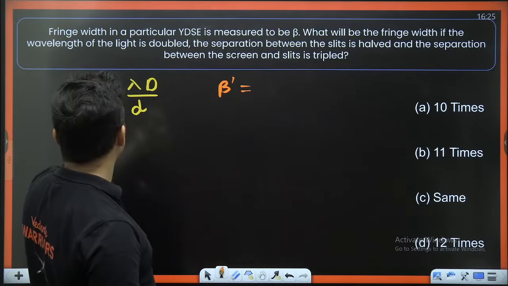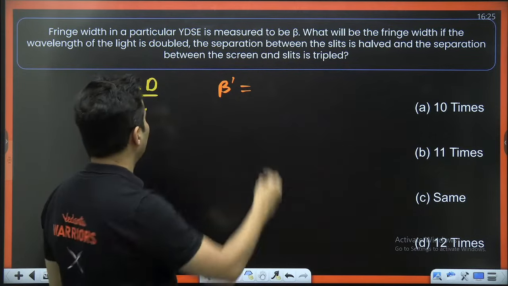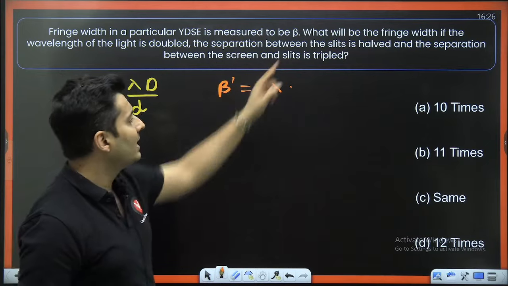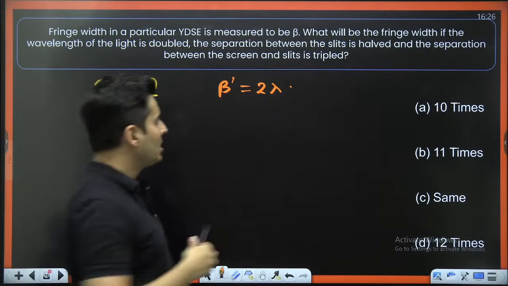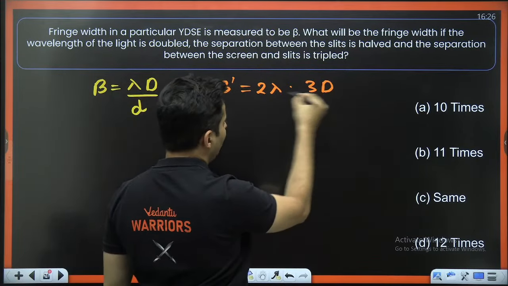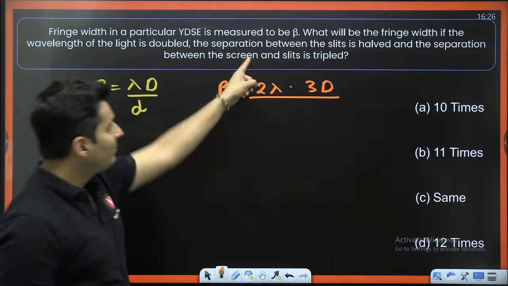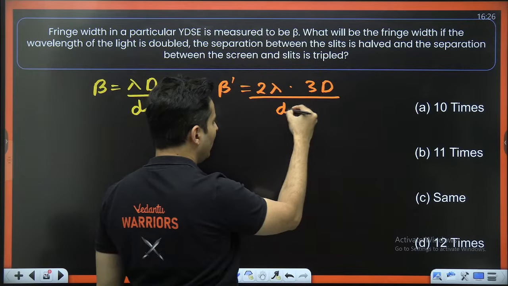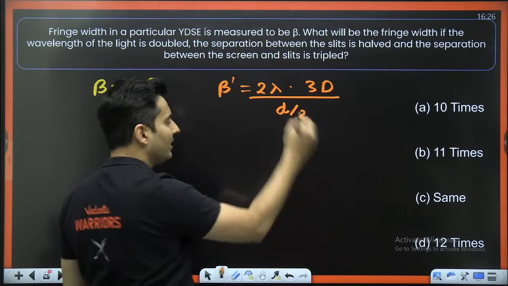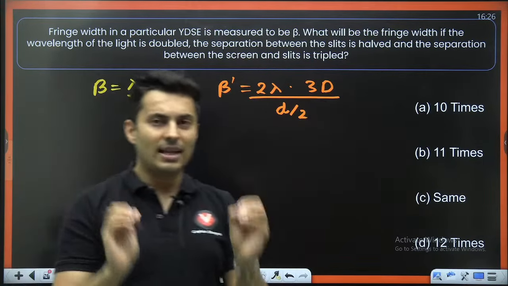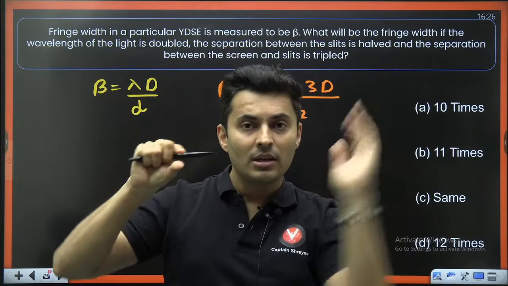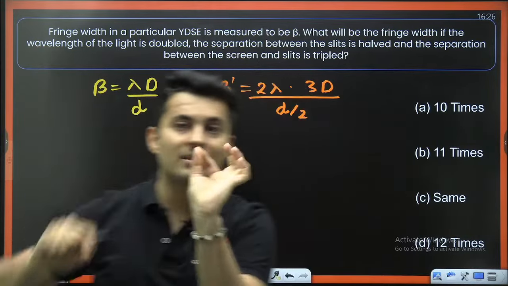What is beta prime? What is happening to the new wavelength? The wavelength is doubled. So 2 times of lambda. The distance between the screen and the slits is tripled. So 3 times of capital D. The distance between the slits is halved. That means small d by 2. You should know what is the difference between capital D and small d. Capital D is the distance between the screen and the slits. Between those 2 slits, the distance is small d.